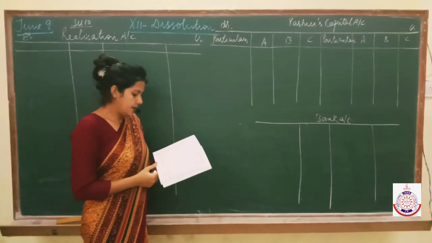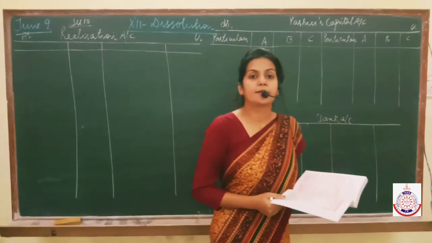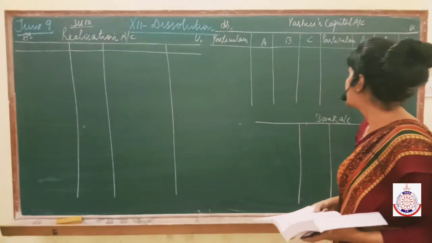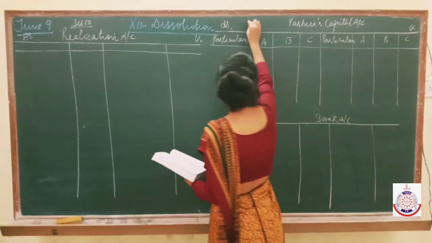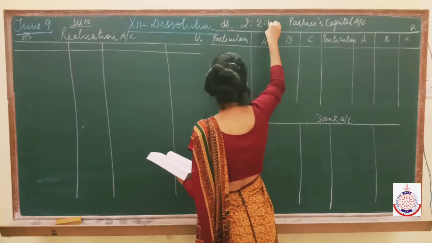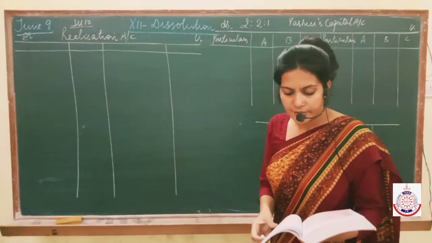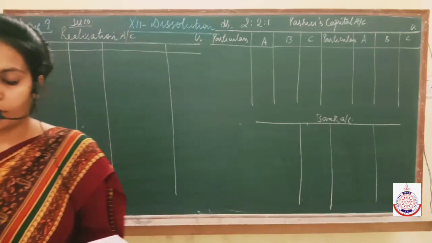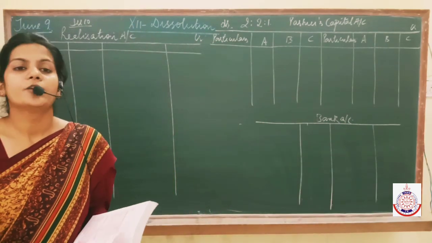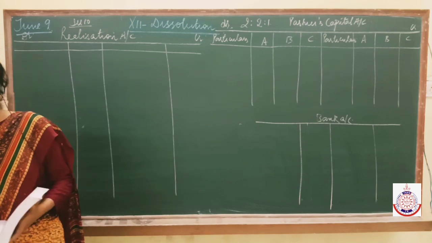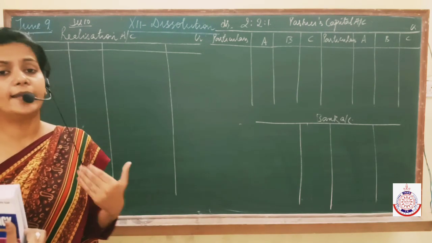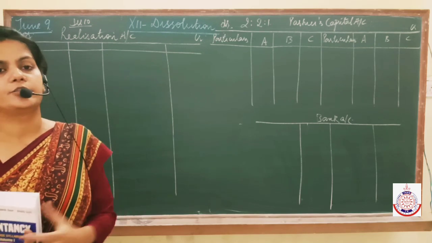So, read the question. A, B, C are partners sharing profits in the ratio 2:2:1. It means the ratio which is given is 2:2:1. They agreed to dissolve the firm. So the balance sheet of the firm was as follows. Now the balance sheet is given to us. You know the first step very well, that first of all we have to transfer all the assets and liabilities to realization account.